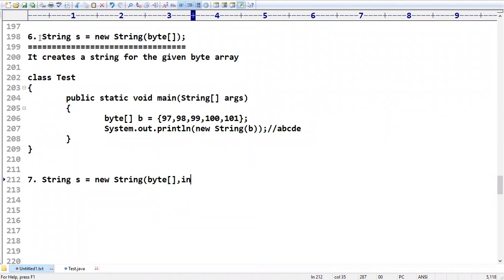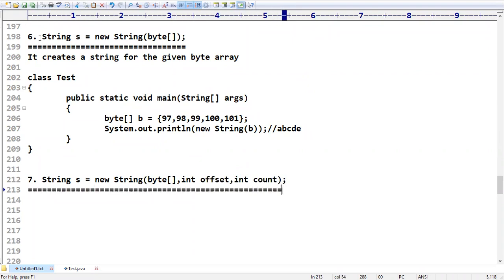Byte I am taking, integer offset I am taking, integer count I am taking. So what will happen? It creates a string for the given byte array with the help of these offset values.